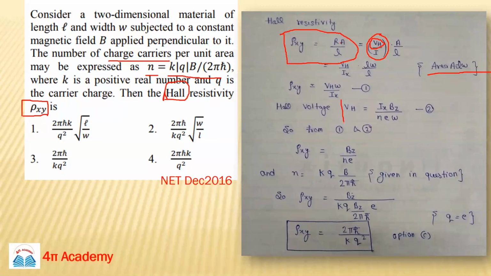This is a very basic and important formula in the Hall effect: Hall voltage will be I_x B_z upon N e W. So put the value of V_H here, and your formula will be this. In the question, you have the expression of N, N equals K Q. This is a mod value, so if Q is positive, N will be this term. Just put the value of N here and you can find the value of rho.